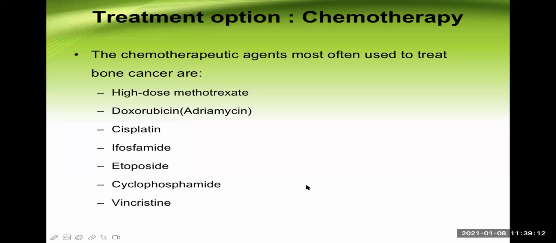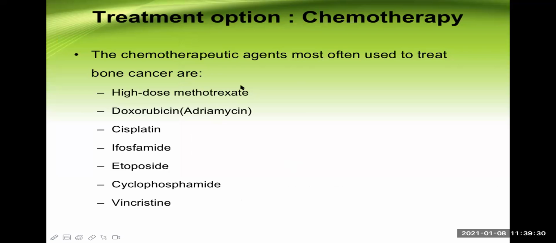Now, what are the treatment options in case of metastatic bone tumor? Surgery doesn't play a role here. Radiotherapy also has a very minimal role. So this is treated mainly by chemotherapy because extensive metastases have already occurred.